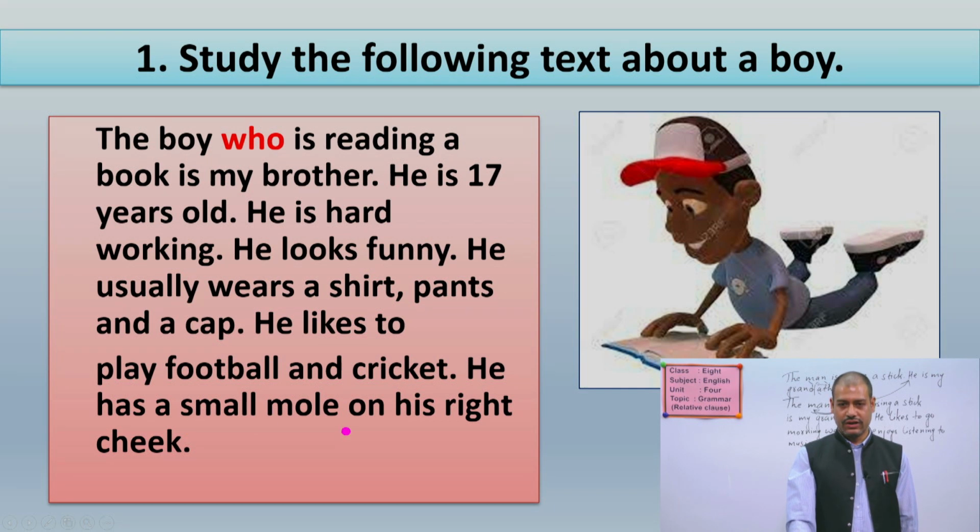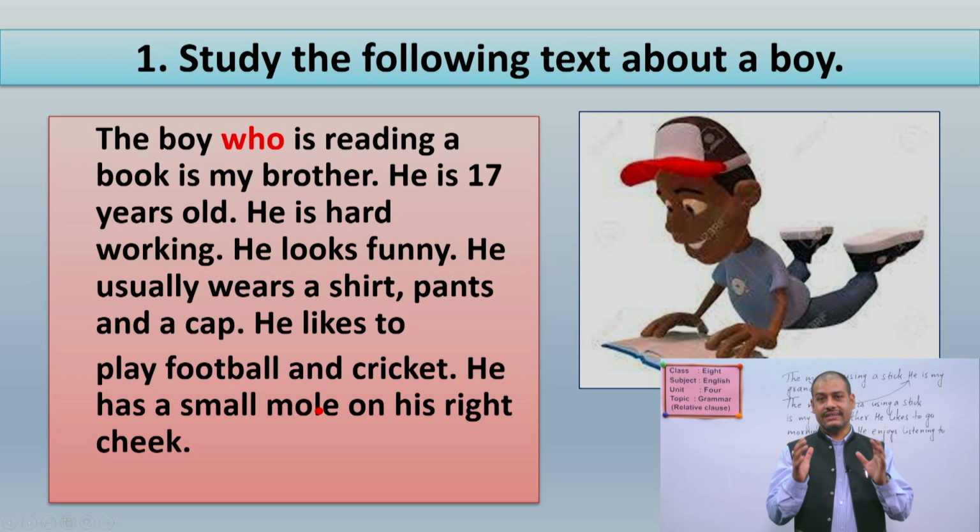He has a small mole on his right cheek. So it is about the boy, but we are focusing on the first sentence. Do you find this type of sentence in the rest of the paragraph? It is only there in the first line. The boy who is reading a book is my brother.